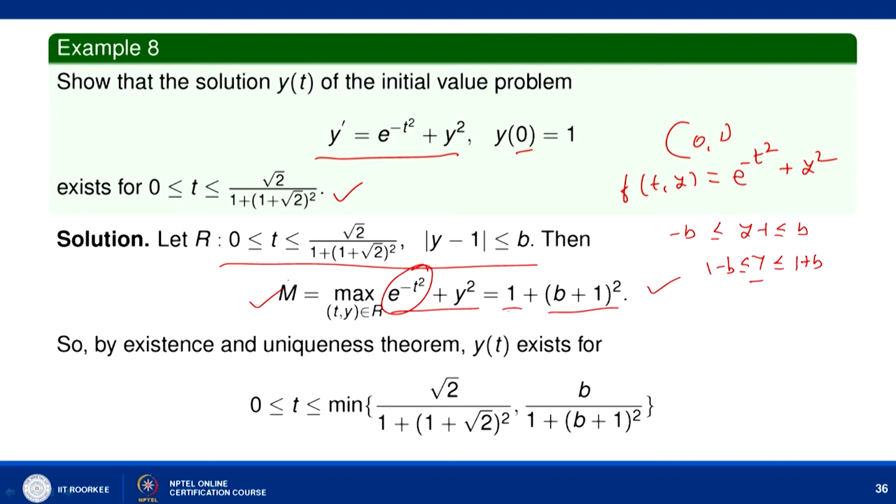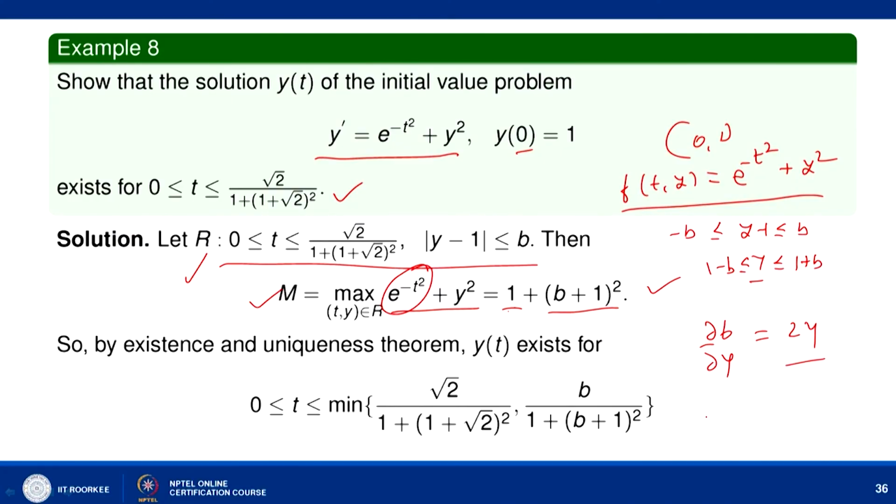So, we have already shown what this f(t, y) is, and we can easily check that del f by del y exists and is continuous in this rectangle R. So, the hypotheses of the existence and uniqueness theorem are verified, and a solution exists in an interval between t_0 and t_0 plus h.